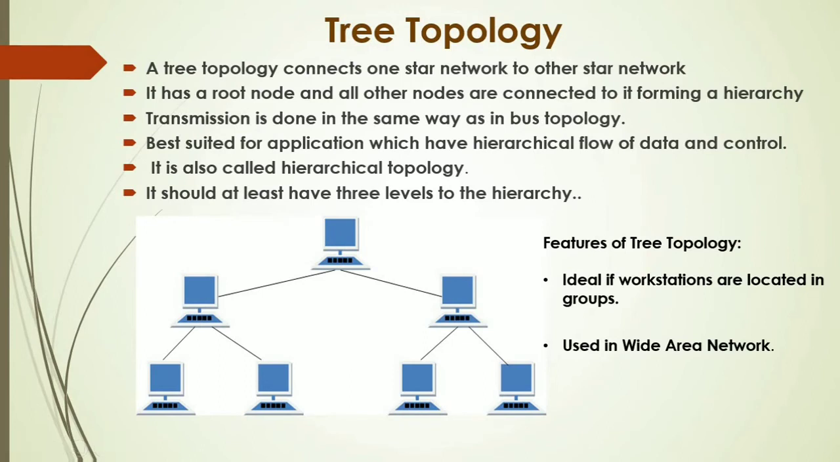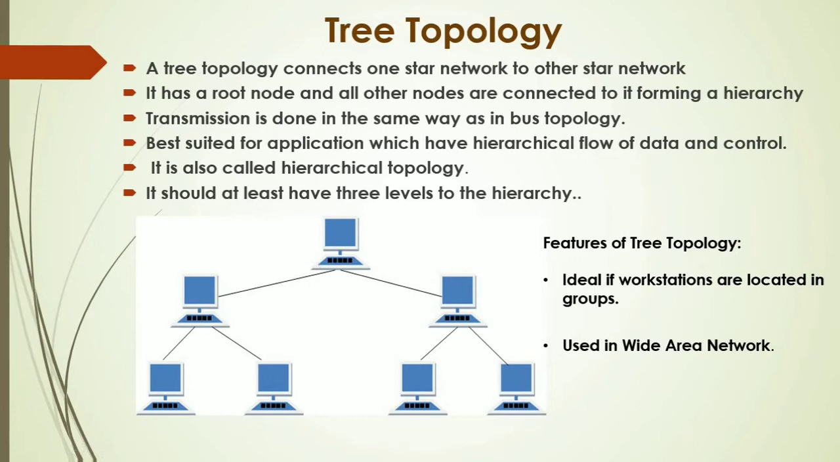Next type of topology is tree topology. A tree topology connects one star network to another star network. Look at this picture. We have two star networks. One is on the left hand side, other is on the right hand side. And these two networks are connected to the central node. This is called your root node. So a tree topology is used to connect one star network to another star network. Both these left side and right side are star networks, and to connect these networks we need one central node.